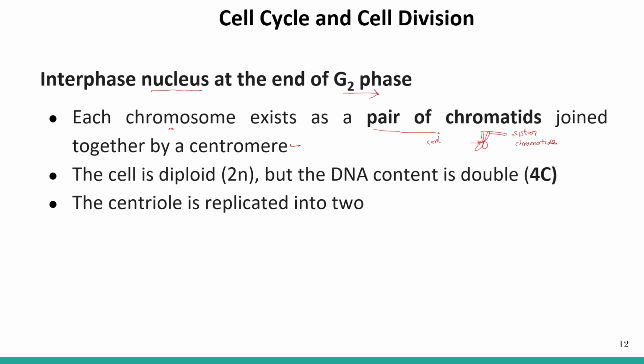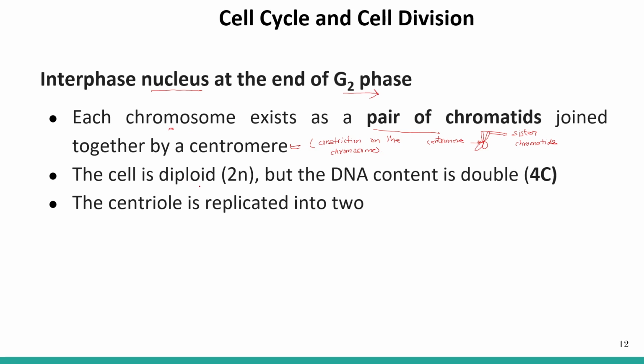So the chromosome is visible as a pair of chromatids joined together by a centromere. And what is a centromere? A centromere is a constriction present on the chromosome. And what else is happening here?